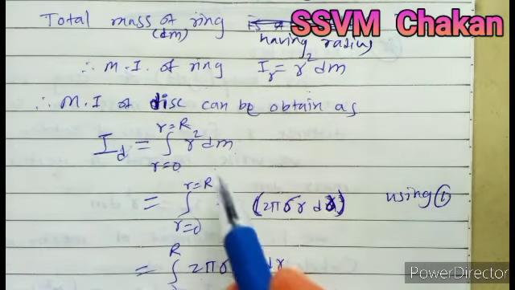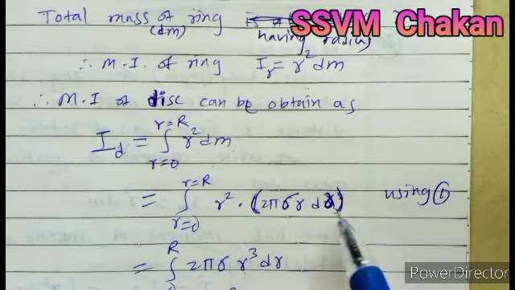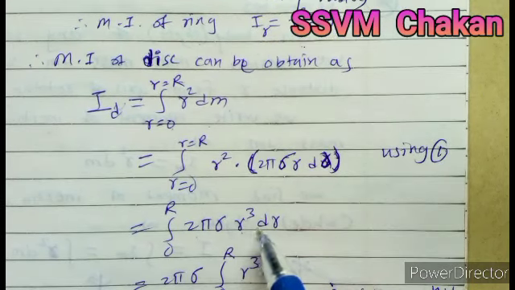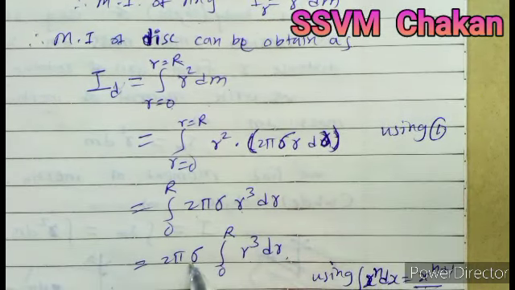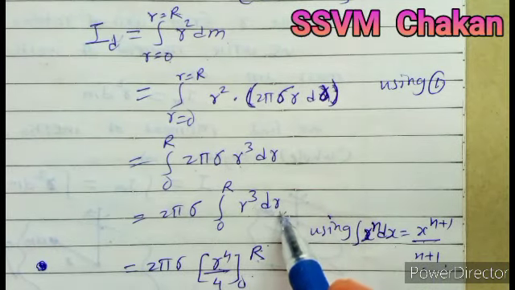Substitute the value of dm from equation 1. So 2 pi sigma r into dr. R square into r gives you r cube. Take 2 pi sigma as common. So you get integration 0 to R of r cube dr.